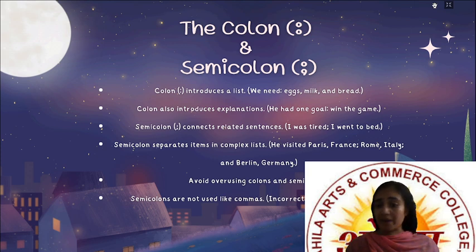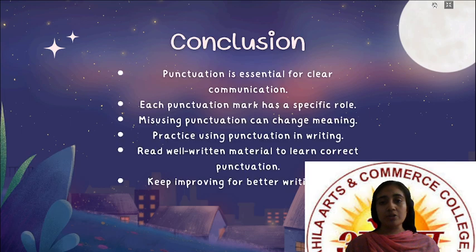So this semicolon separates items in complex lists. Avoid overusing colons and semicolons, of course. And semicolons are not used like commas. Incorrect: I like coffee; and tea. So it's not necessary. This was all about the colon and semicolon.